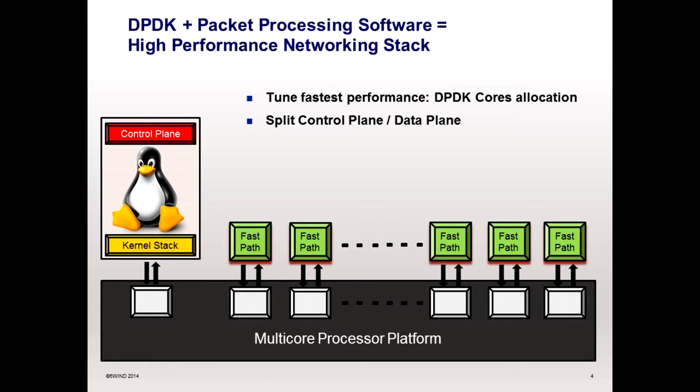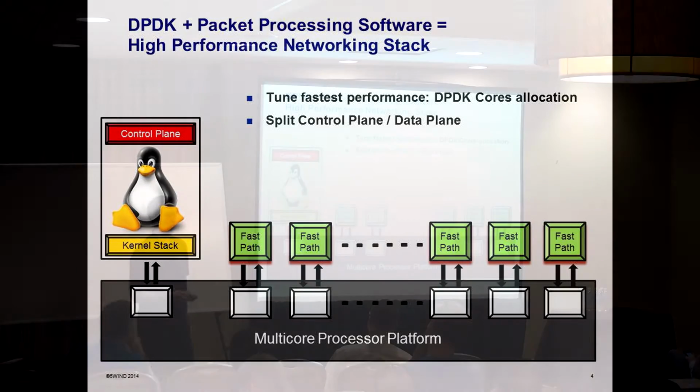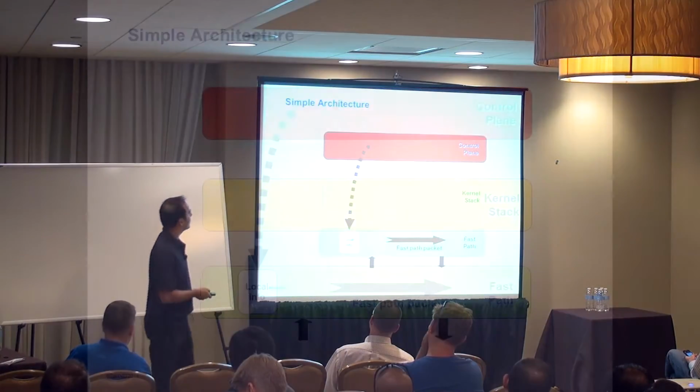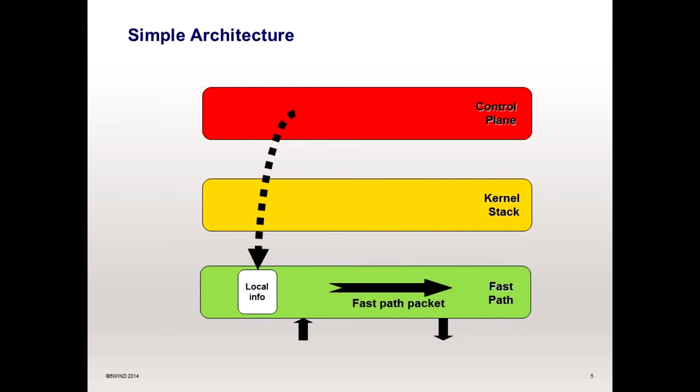Then, design. Now it's quite common to split the design in two, with first a kernel stack, a control plane, and then a data plane. Here we call the data plane DPDK fastpath. It's a method of allocation of your cores, because you have many cores to do many things. So first, a simple architecture. The control plane is really simple. It's only for configuration. And your DPDK fastpath is forwarding your packets or doing some processing.